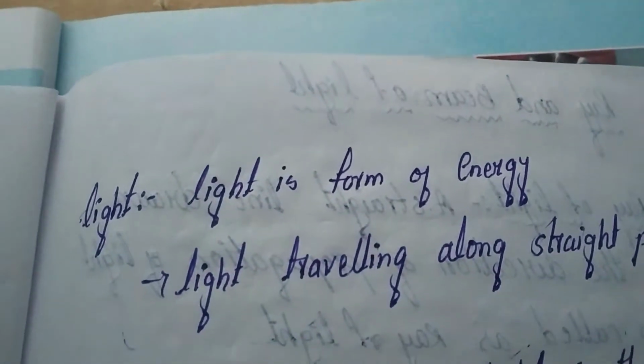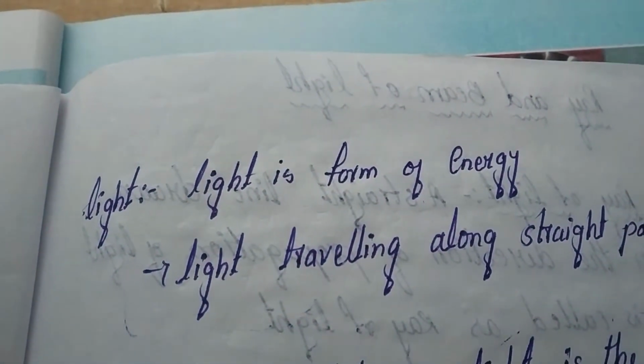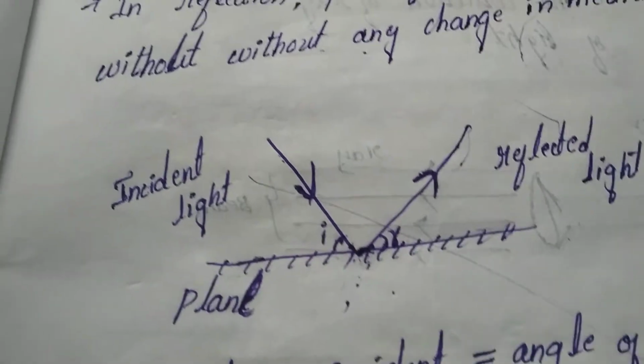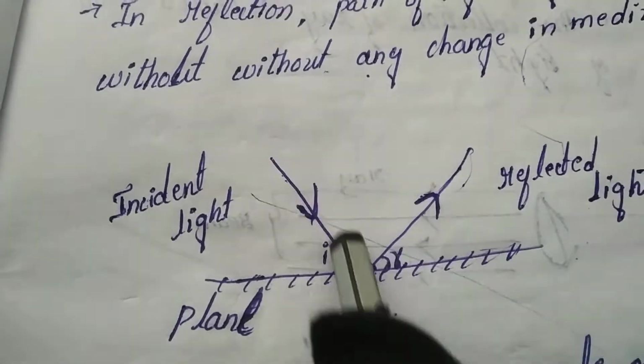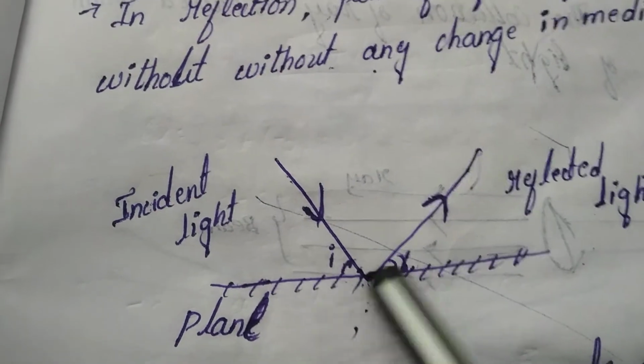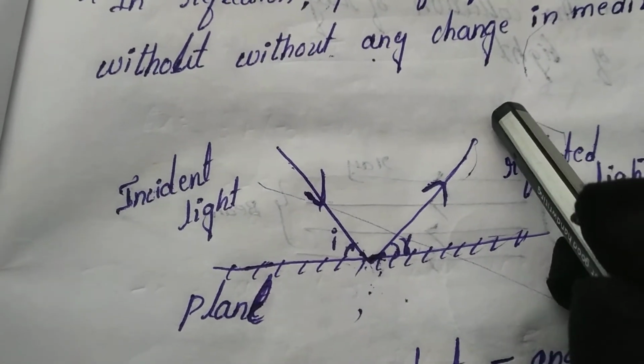Yesterday we started our 10th class physics first chapter, called reflection of light at curved surfaces. Yesterday we discussed what is light and what is reflection. We discussed this diagram. This is a plane surface. This is the incident line. This is the reflected line. The incident line hits the plane and is reflected in another direction.